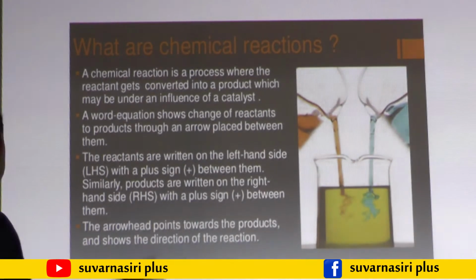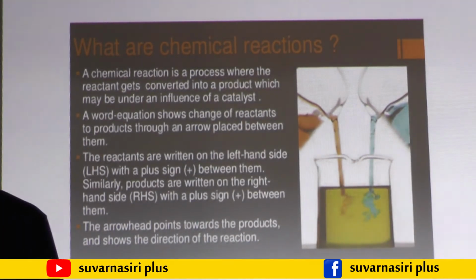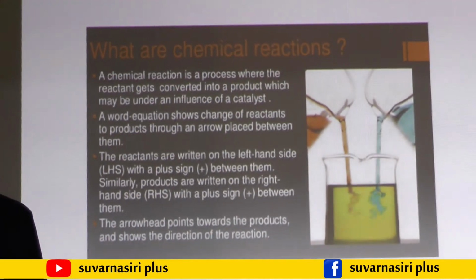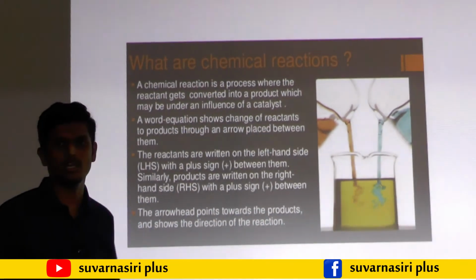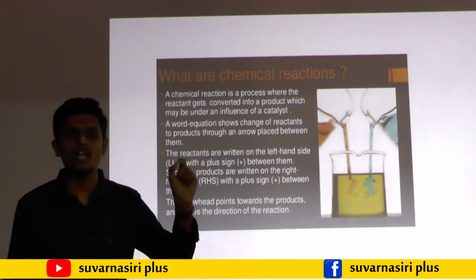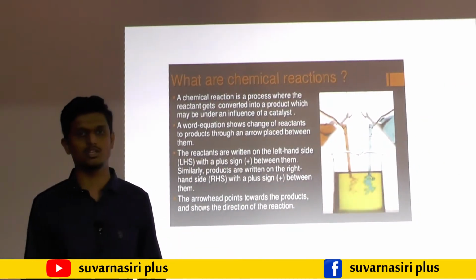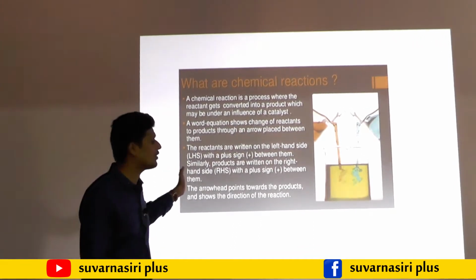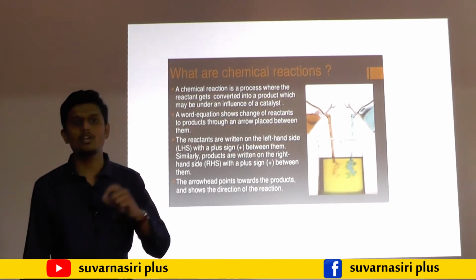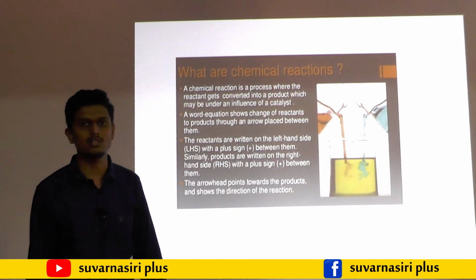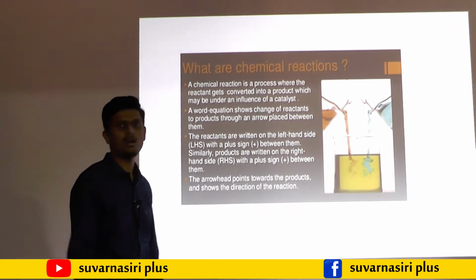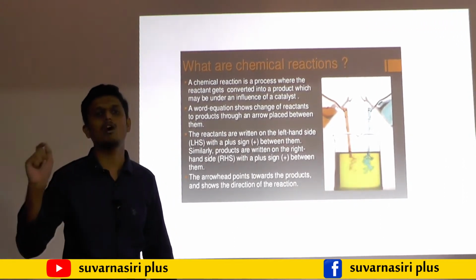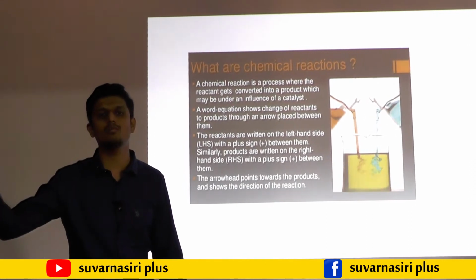Here chemical equations are of 2 types. In your lower classes, in your 8th standard, you studied chemical equations: qualitative and quantitative equations. Word equations are qualitative equations. Word equations means they are written in words, for example, magnesium reacts with oxygen gives magnesium oxide.